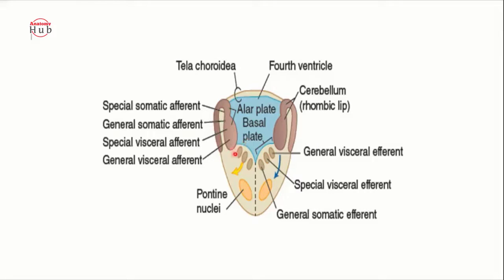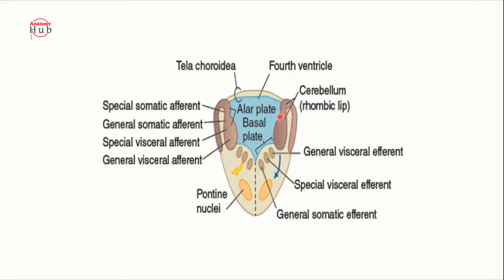That means it also has the alar plate and the basal plate. So what will happen here? Most laterally you will find the alar plate, and here you will find your basal plate. This basal plate is for the motor, and the alar plate is for the sensory.